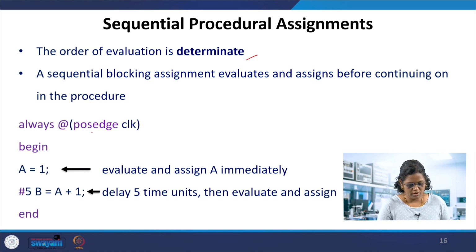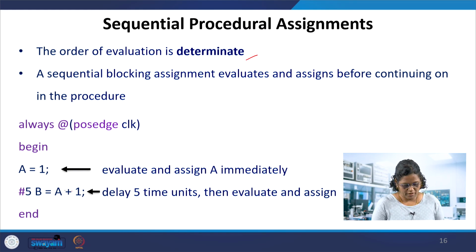For example, always at the positive edge of the clock, begin a equal to 1. This is a blocking statement. A is assigned 1 at time t equal to 0. This is evaluated and assigned immediately. Then after 5 time units, because it is an immediate assignment, A would have been 1 already, so it is going to be 2 and B will get 2 at 5.